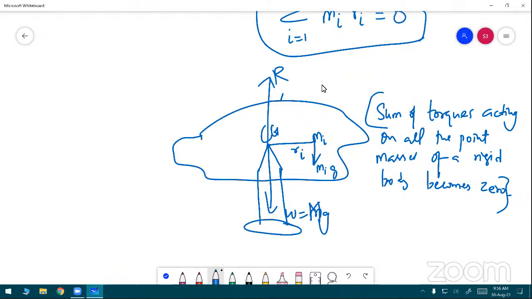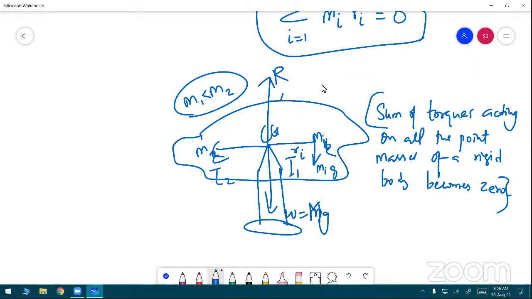Consider two point masses, M1 and M2, on the left and right. If any one of them has a greater value, it produces a torque, tau1 and tau2. If the torque is balanced, which means the net torque is equal to zero, then that point is the center of gravity.